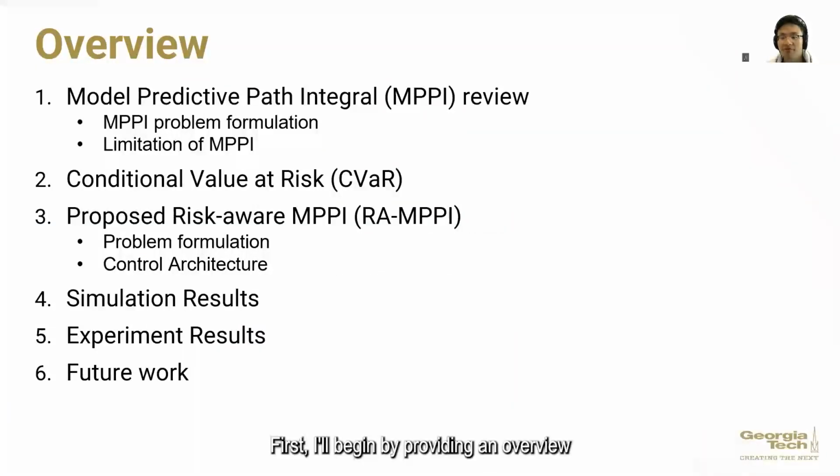First, I'll begin by providing an overview of the MPPI algorithm, including its problem formulation and any limitations it may have. Second, I'll introduce the concept of conditional value at risk, or CVaR. Following that, I'll discuss the proposed risk-aware MPPI, which incorporates CVaR into MPPI, highlighting both its problem formulation and control architecture. Subsequently, I'll present simulation and experimental results, and engage in a discussion about potential future work in this area.